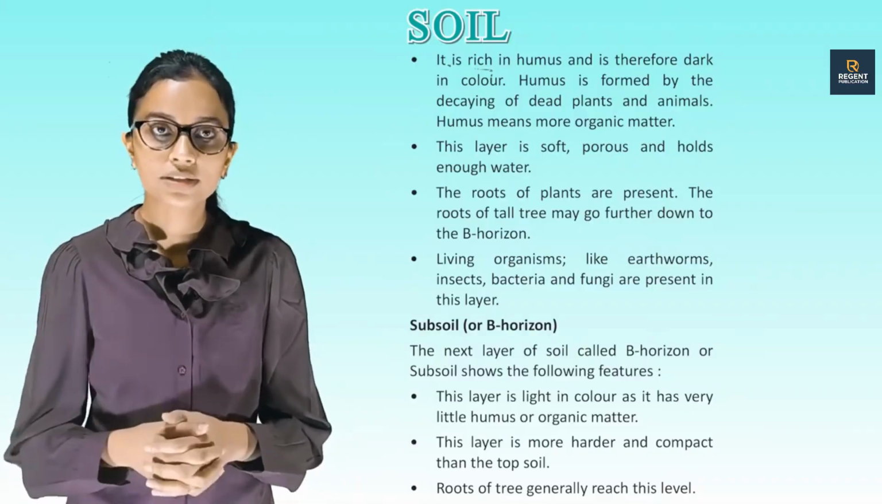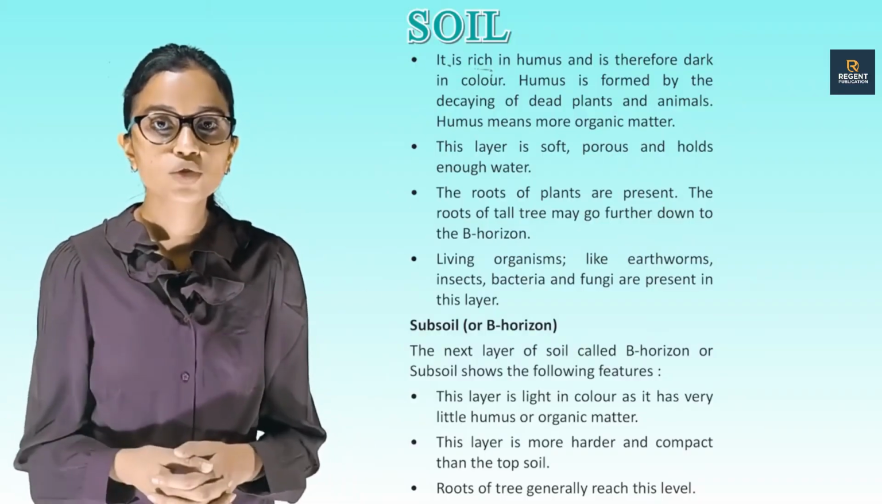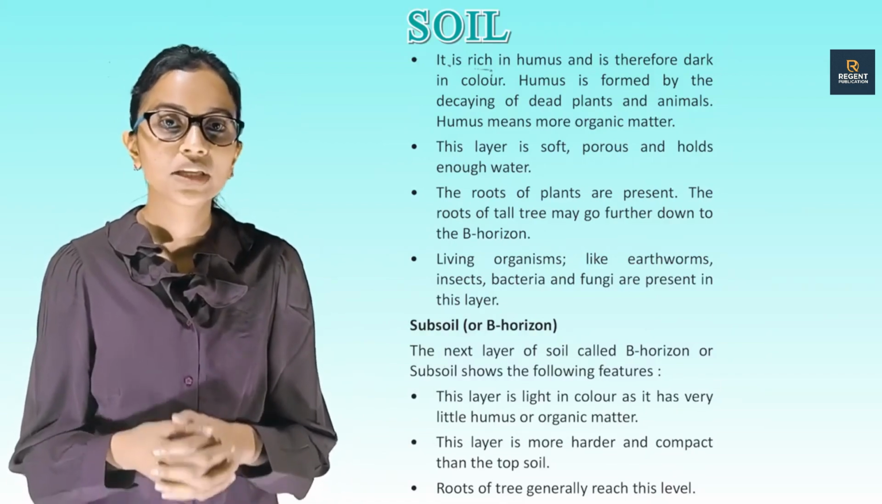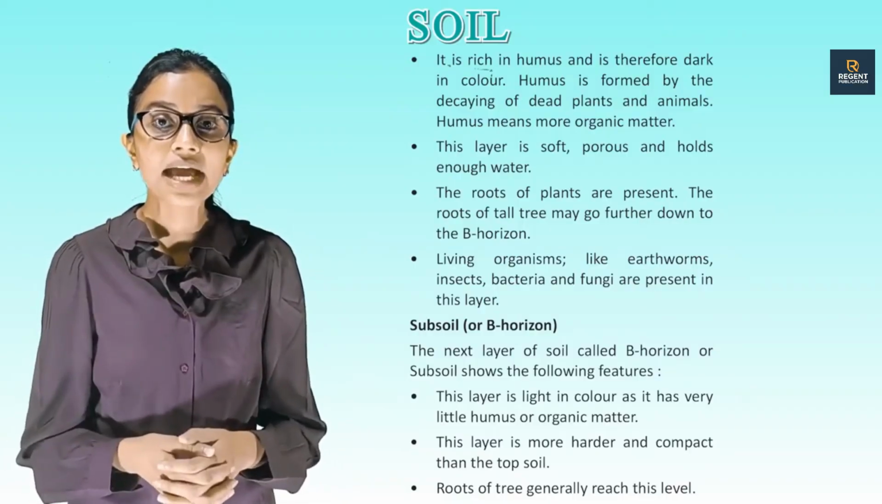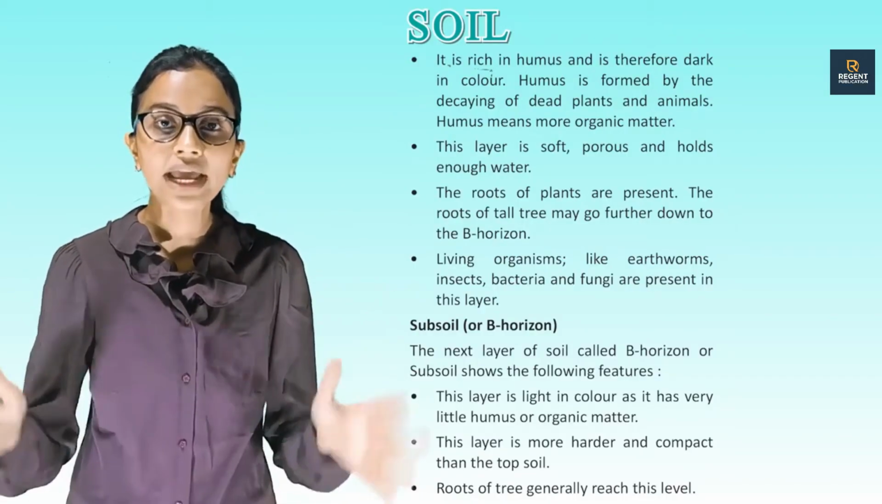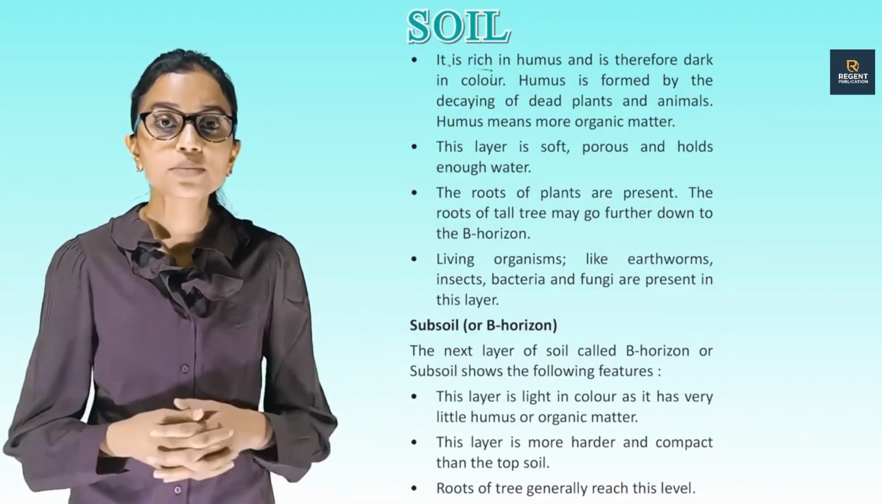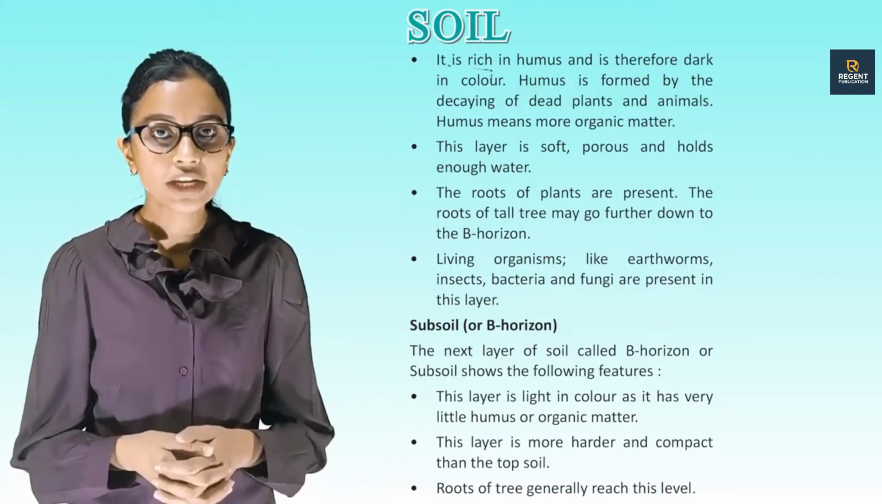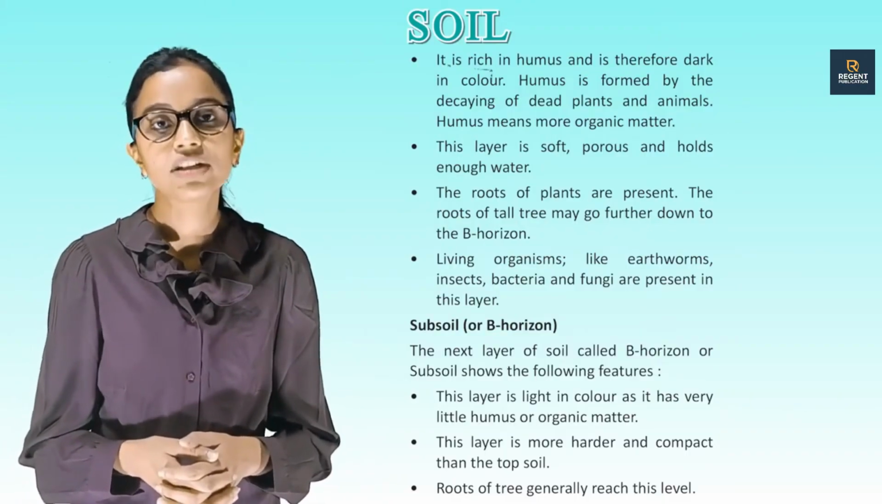Subsoil or B horizon. The next layer of soil called B horizon or subsoil shows the following features. This layer is light in color as it has very little humus or organic matter. This layer is harder and more compact than the topsoil. Roots of trees generally reach this level.